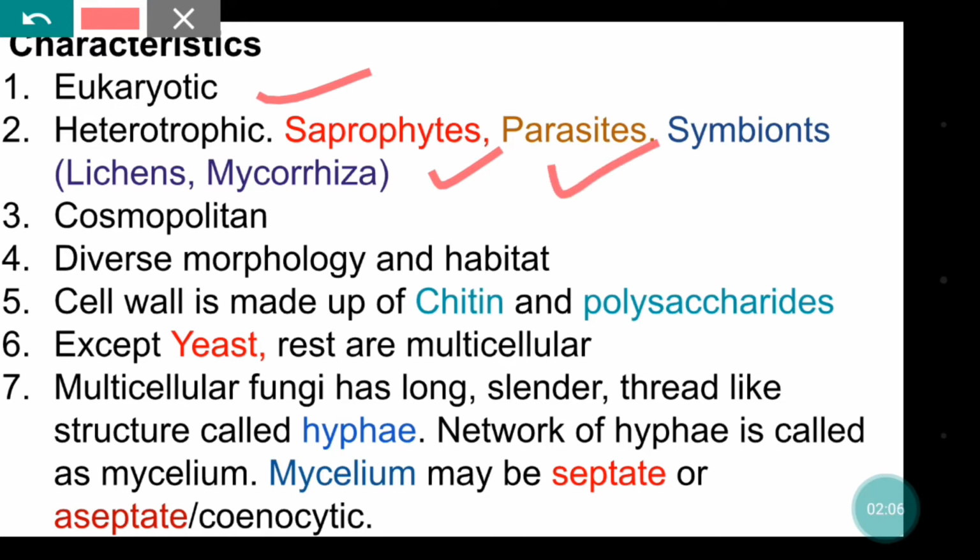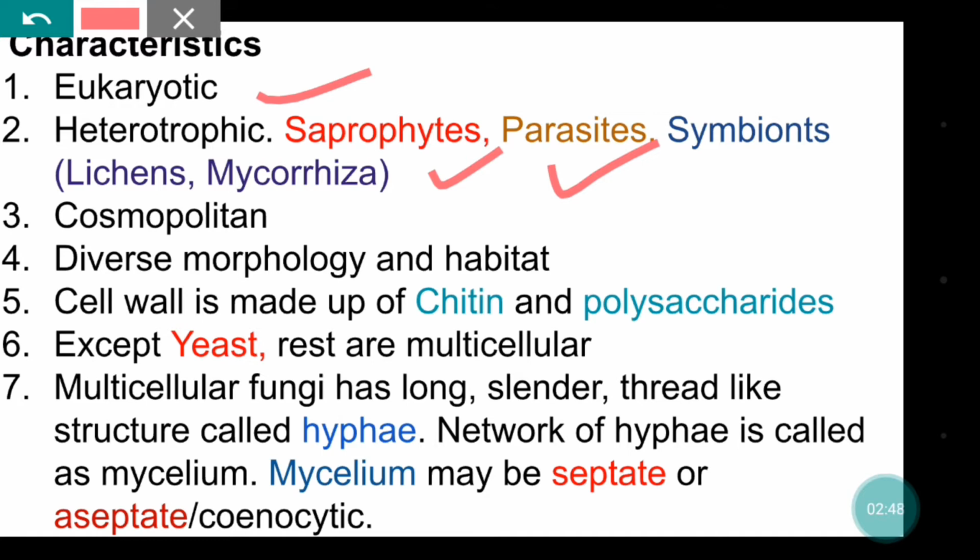It is a parasite, means it lives in or on the body of another living organism. Here the other organism, which we call the host, stays alive, and some fungi live on the body or inside the body of the host and get their nutrition, or whatever they need, from the host. That's why it is called a parasite. It can also harm the host, right?